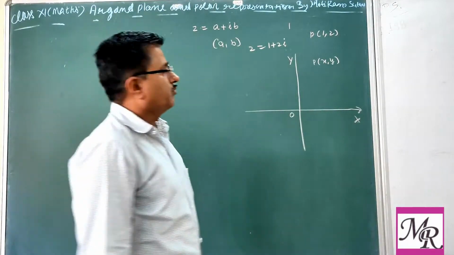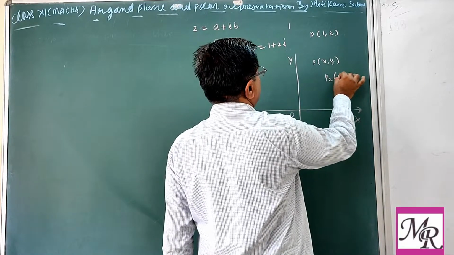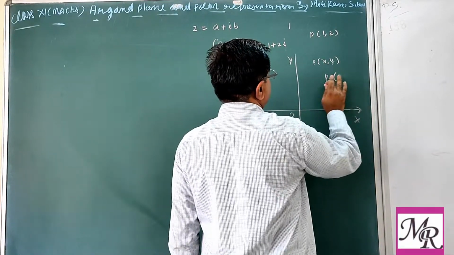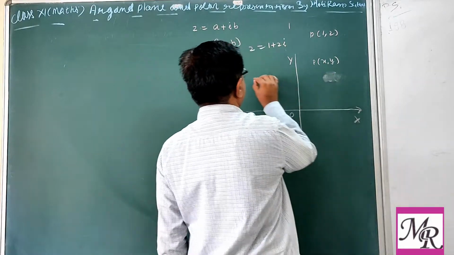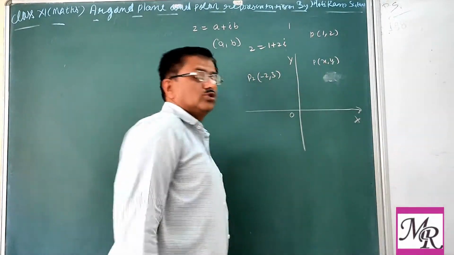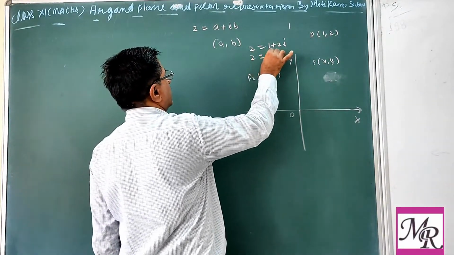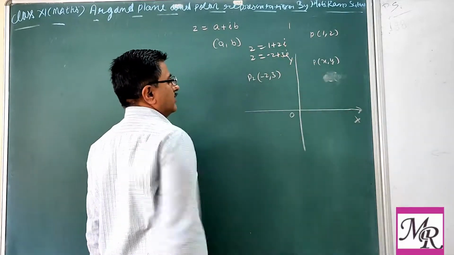If we have a point P2 in the second quadrant, you can take (minus 2, 3). The corresponding complex number can be written as minus 2 plus 3 iota.